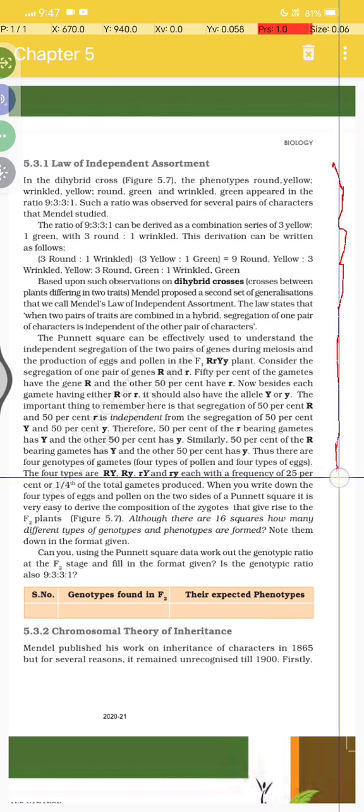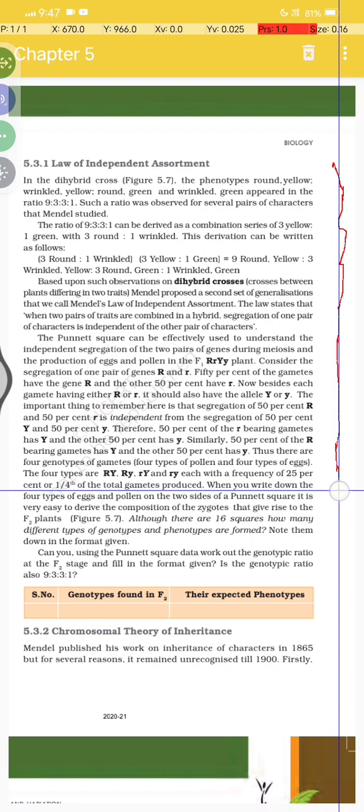The four types are capital R capital Y, capital R small y, small r capital Y and small r small y, each with a frequency of 25%, or 1 by 4th of the total gametes produced.